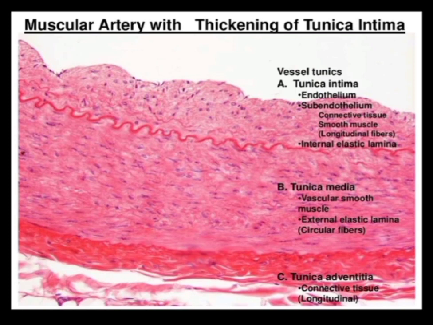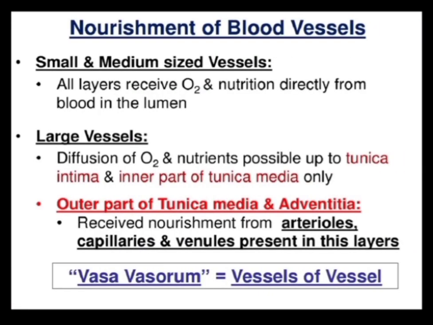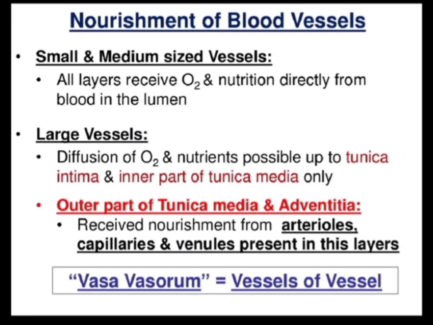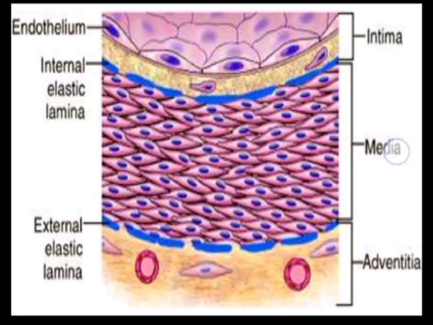Muscular artery with thickening of the tunica intima. Here lies the thickening of the tunica intima. As regards the nourishment of the blood vessels, in the small and medium-sized vessels, all layers receive oxygen and nutrition directly from the blood in the lumen. But in the large vessels, diffusion of oxygen and nutrients is possible only up to the tunica intima and inner part of the tunica media, and the outer part of the tunica media and adventitia receive nourishment from arterioles, capillaries and venules present in this layer, the vasa vasorum, vessels of the vessel. Intima, media, adventitia.